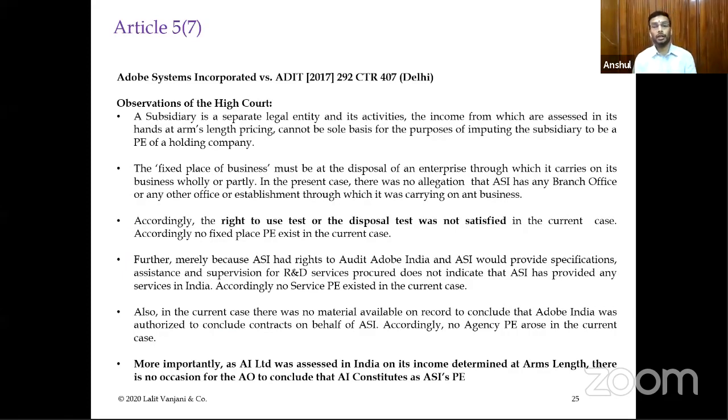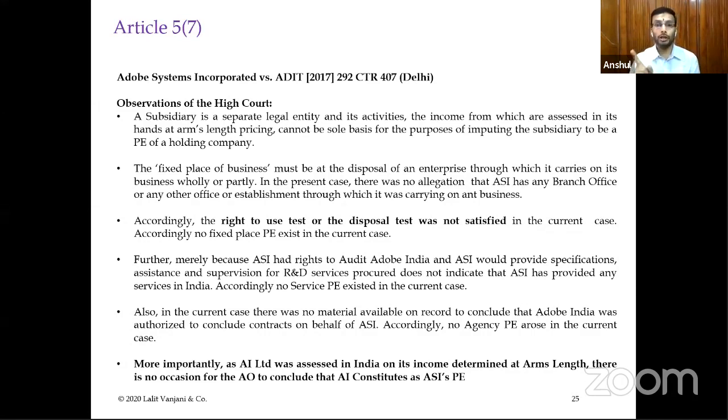There was this case of Adobe Systems Incorporated, and it was held exactly that the Indian company is a separate legal entity. The premises of the Indian entity are not at the disposal of the foreign entity. Secondly, they were not concluding any contracts, they were not securing any contracts on behalf of the parent company, and therefore, considering all those tests, it was held that the Indian company was not to be considered a permanent establishment of Adobe Systems Incorporated, which was a foreign entity.